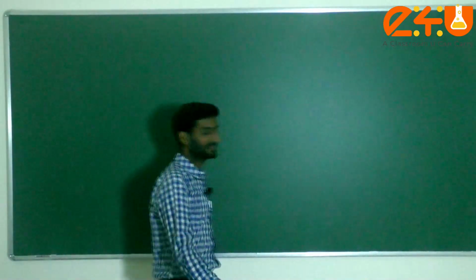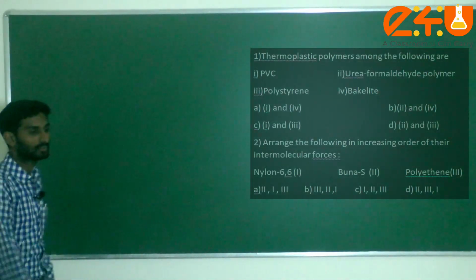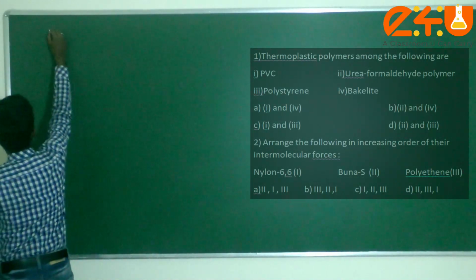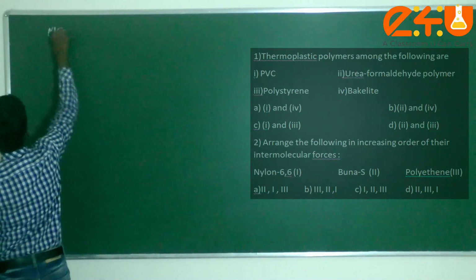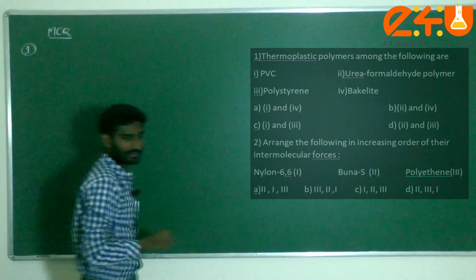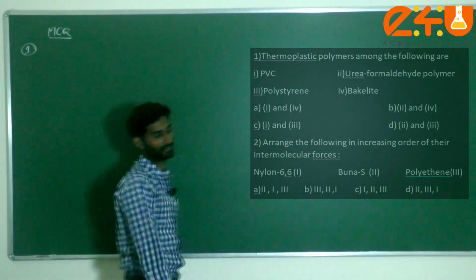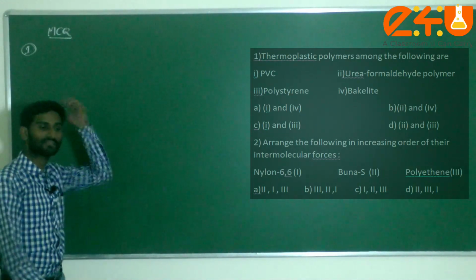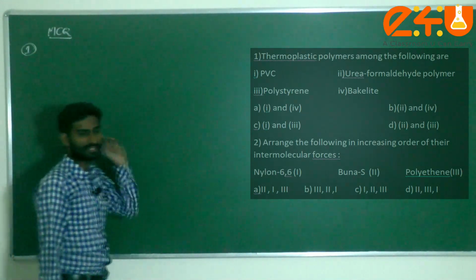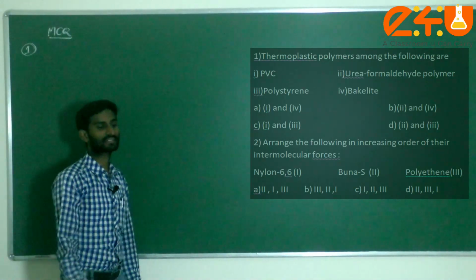Today in this section we are going to discuss MCQs from polymers. Now let us start with the first question. Thermoplastic polymers among the following are: first option polyvinyl chloride, PVC; urea formaldehyde polymer; polystyrene; next, bakelite.